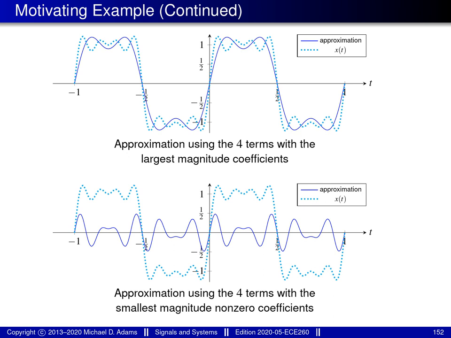So the takeaway from this example is that the terms in a Fourier series with the largest magnitude Fourier series coefficients make the most significant contribution to the Fourier series summation.